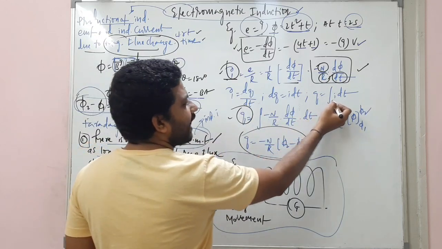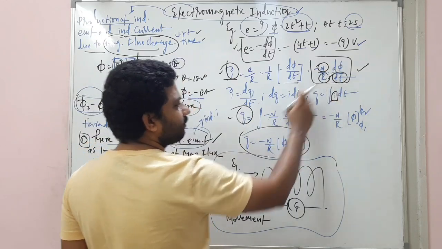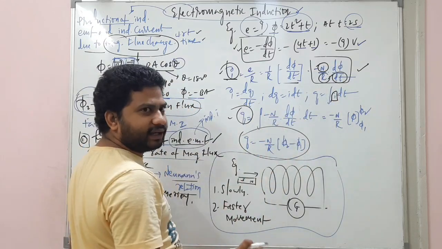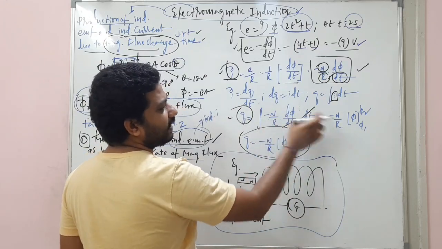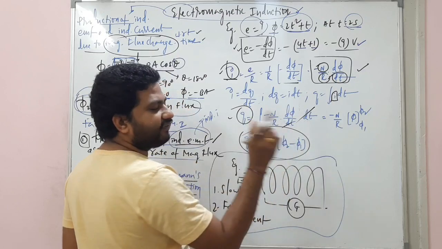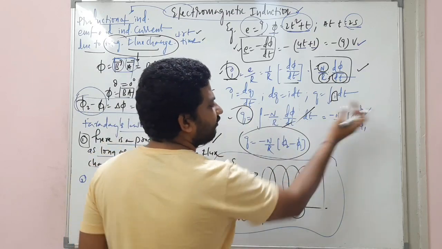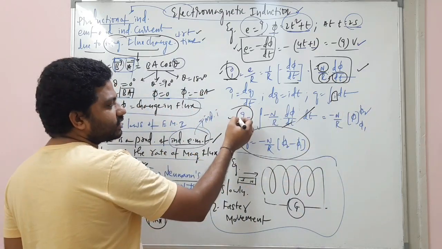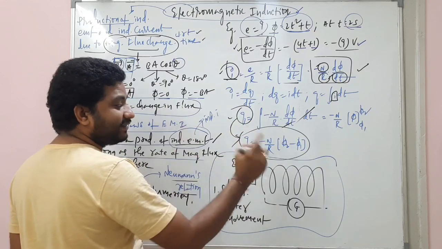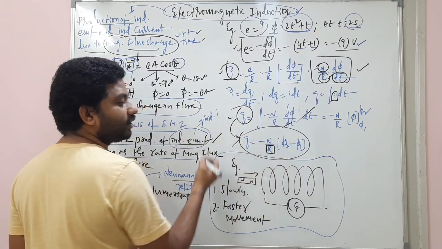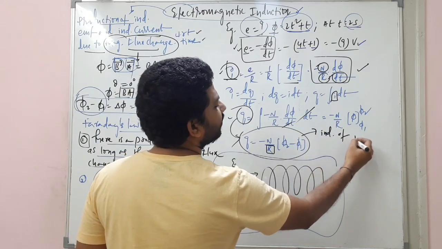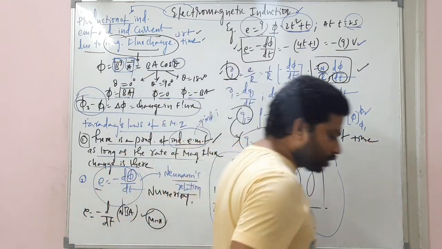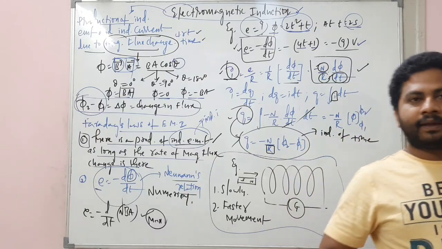Integral of I: from here you have I equal to minus n by R into d phi by dt. So dt cancels. What is left? Minus n by R comes out, and the integral of d phi is phi, with limits phi 1 to phi 2. So we have the induced charge expression, and it depends only on the resistance and is independent of the time, my dear students. That is the most important part here.